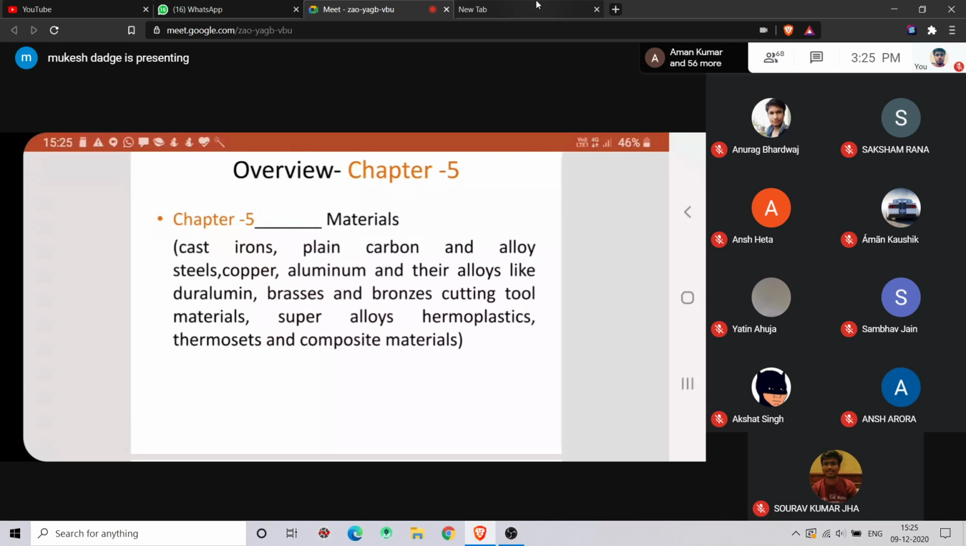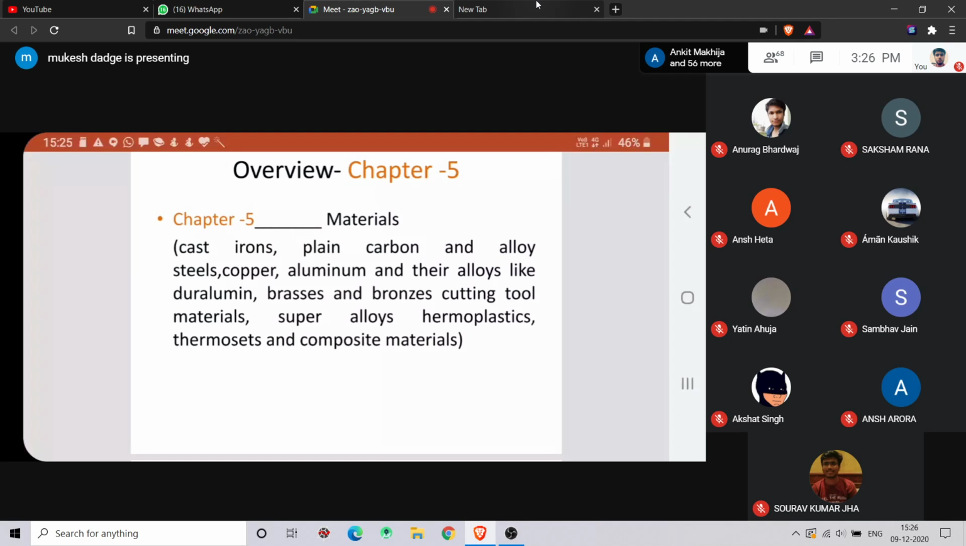And your workpiece may be a softer one, right? Then only you can tell that is a cutting tool, right? So cutting tool materials, right? There are different types of cutting tool materials. In cutting tool materials, it should have a higher strength, even in hot conditions, right?